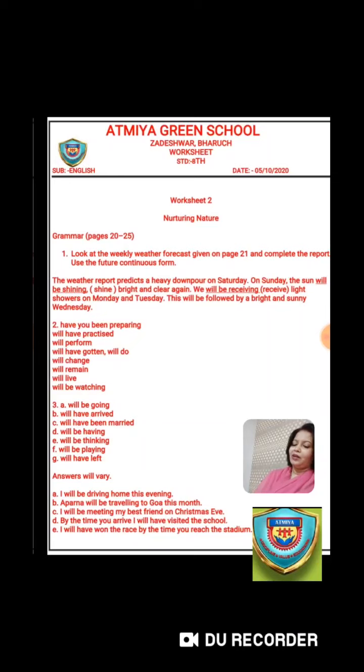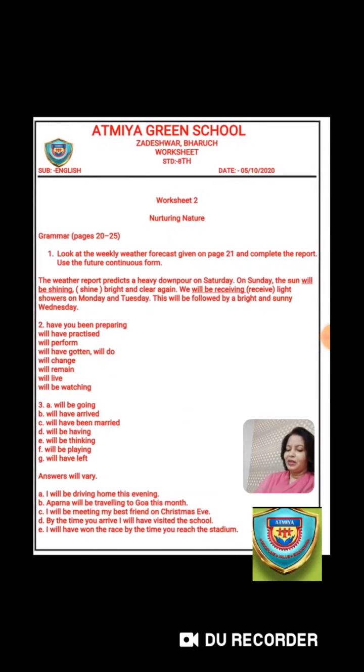Okay. Now the answers will vary because here the sentences which you are going to make will be on your own. So I'll be sharing one example over here and you can write one in your own words. Okay children. So the first one will be, I'll be driving home this evening. I'll repeat again. I'll be driving home this evening. The second one will be, Aparna will be traveling to Goa this month.